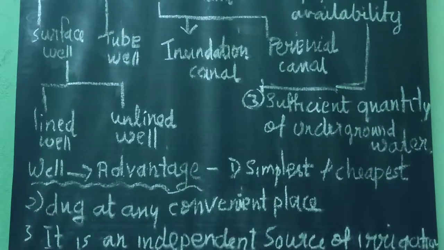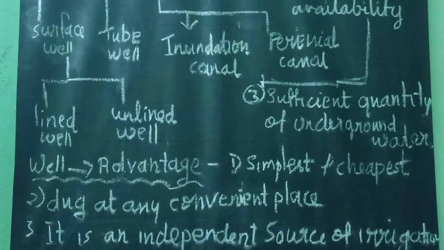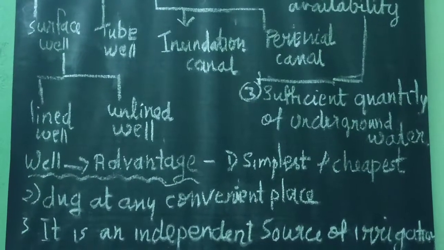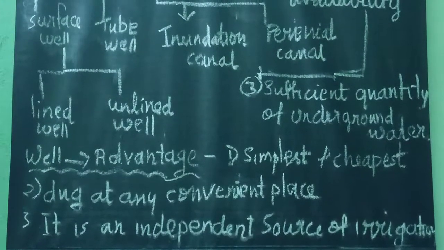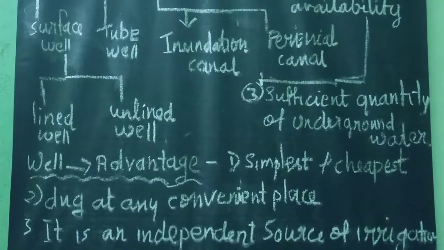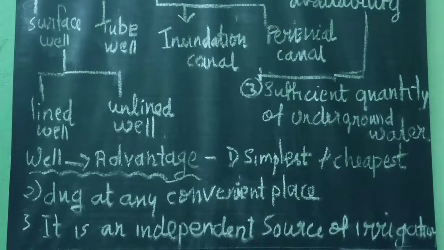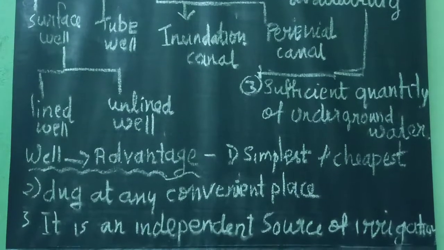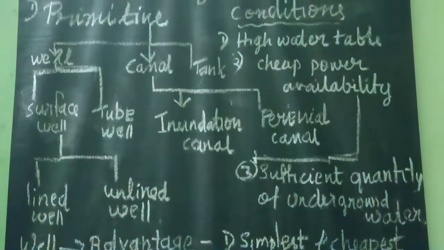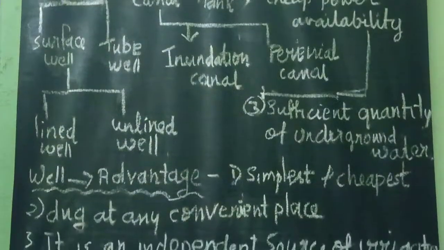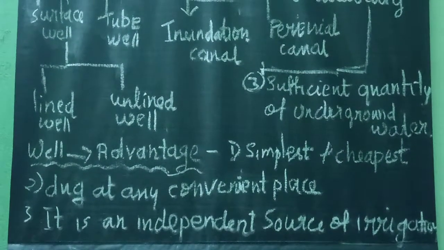Okay, so this kind of well is perennial in nature. Perennial in nature means water will be there throughout the year. They are dug in areas where the water table is high and the ground is soft rock, so it is easy to dig. The cover prevents the loss of water, and it is more expensive to dig also.